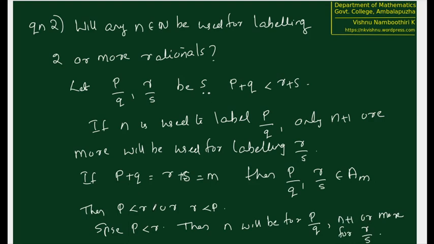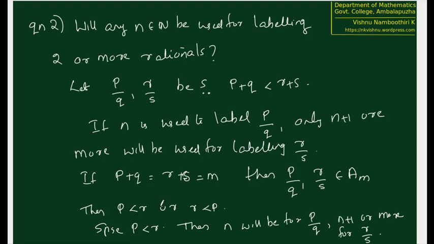But now there is one more possibility about which you have to probably think, that P by Q and P is equal to R. But in that case, P by Q is going to be a positive number and R by S is going to be a negative number. So if P by Q is a positive number and R by S is negative, R by S will be given N and P by Q will be given N plus 1.